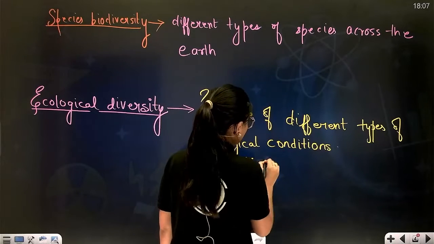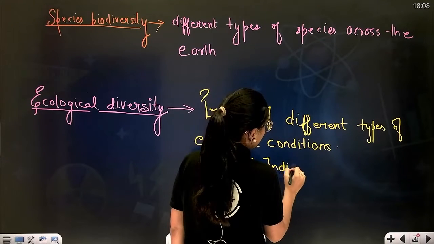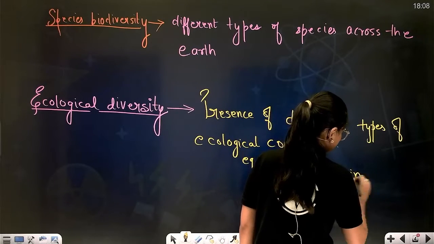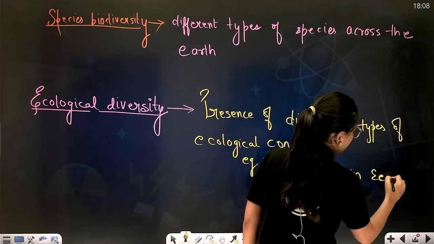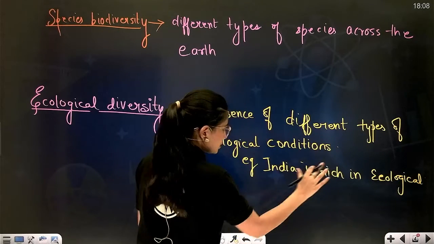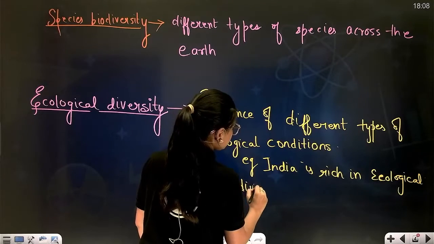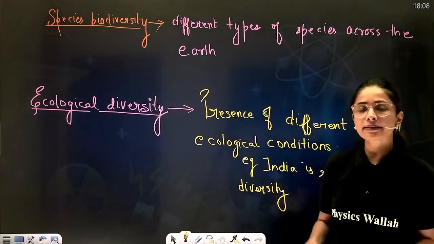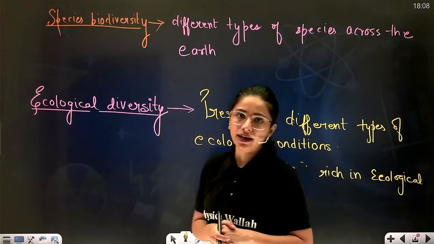For example, India is rich in ecological diversity, having so many different ecologies. So these are the three different levels of biodiversity.